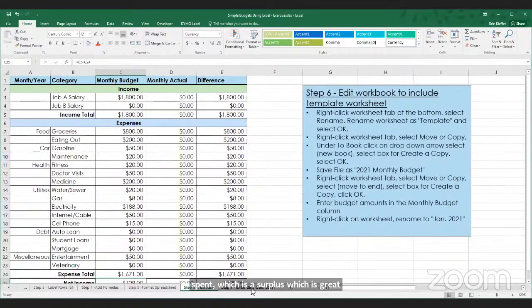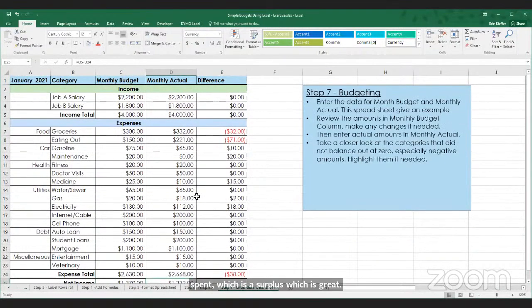Let's go ahead and look at step 7, which will have some real numbers in it. So here we are. We have some real numbers in the spreadsheet. We can see that the income matches between the monthly budget and the monthly actual, so the difference is 0.